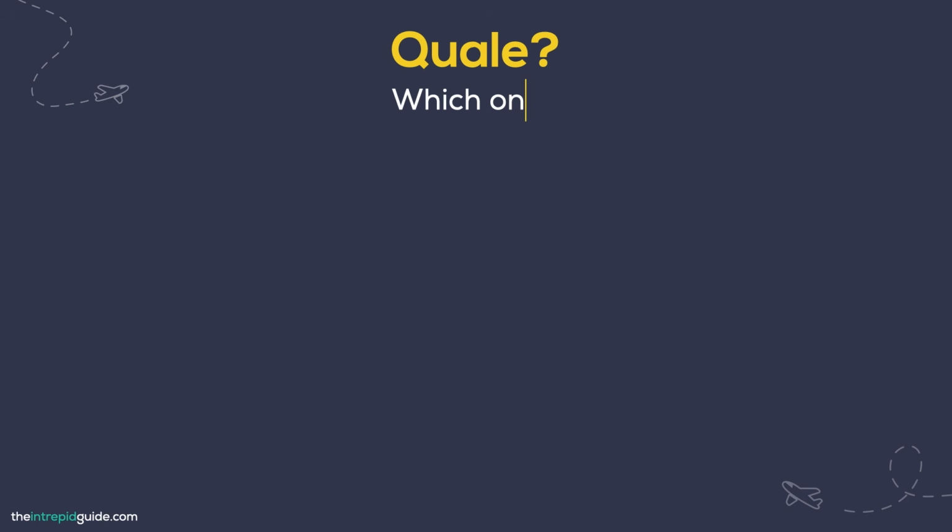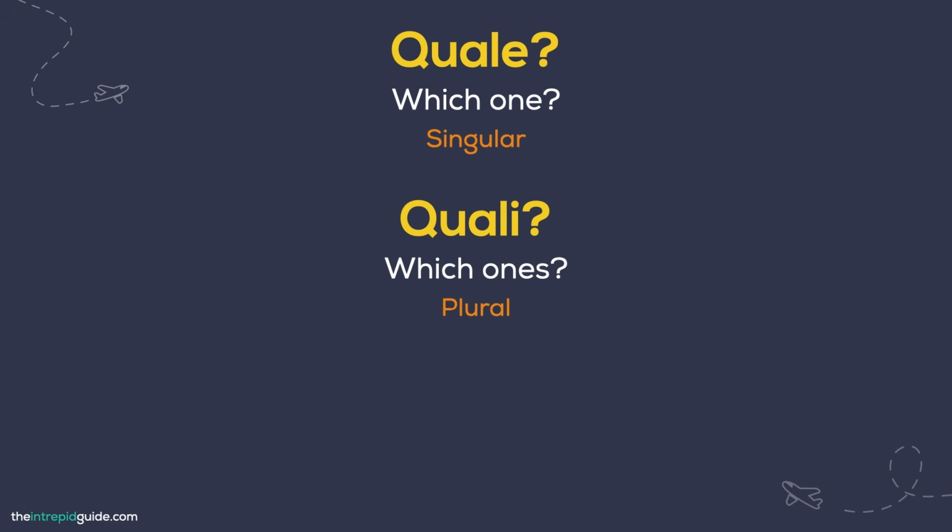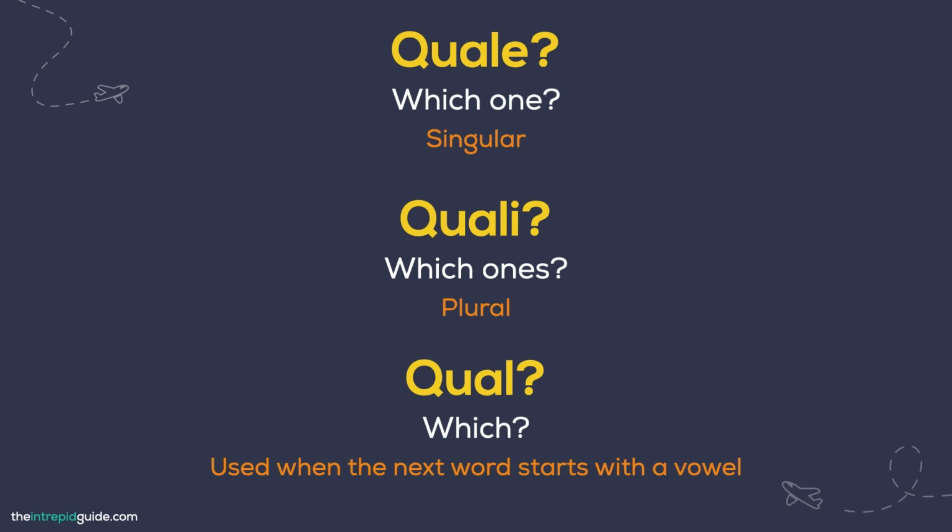Now, so far, all the question words we've seen don't change form. That is, they are always spelled the same, no matter what. But quale changes. Quale, with an E at the end, means which one in the singular. Quali means which ones for the plural. Qual, with no I or E at the ending, means which, and it's used when the next word starts with a vowel. That final E simply drops off.